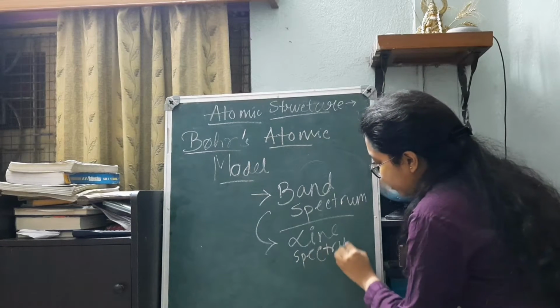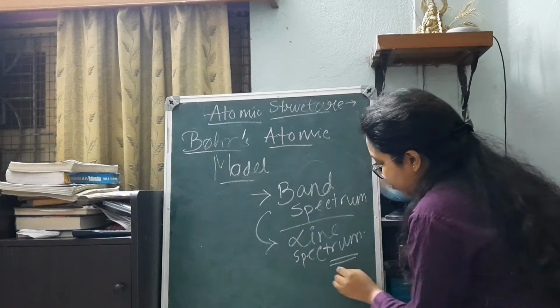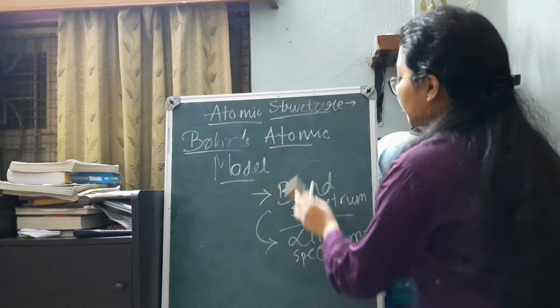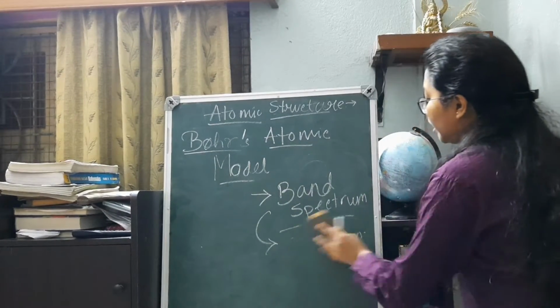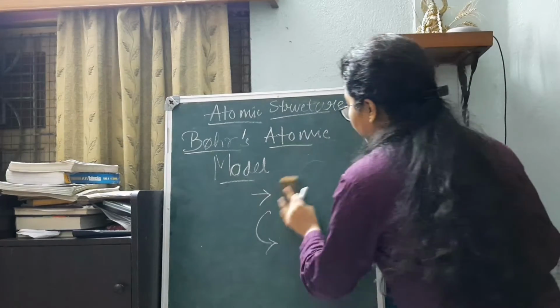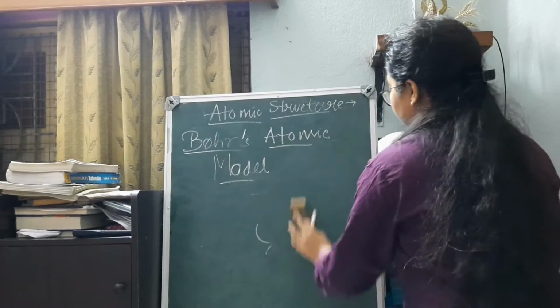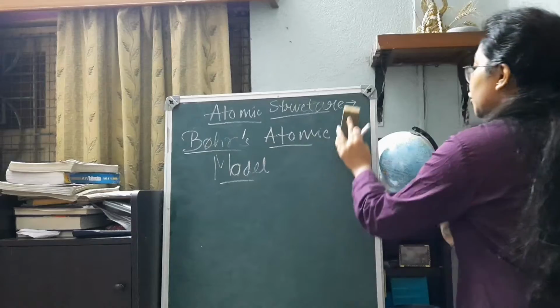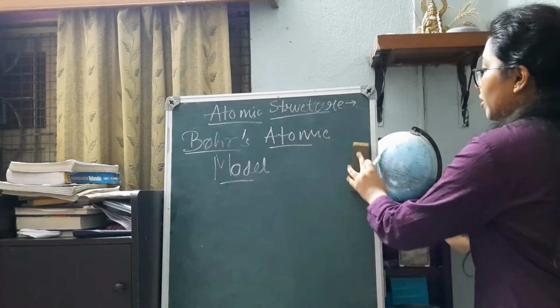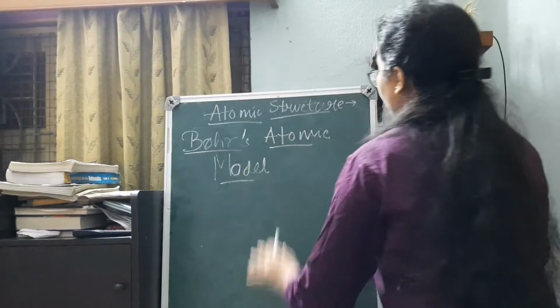So it is just for information, no need to remember this. These were the drawbacks and the reason why Rutherford's atomic model was rejected. Then Niels Bohr proposed his own atomic model.